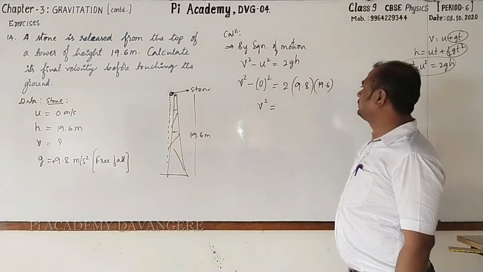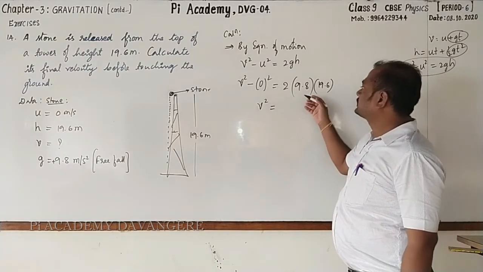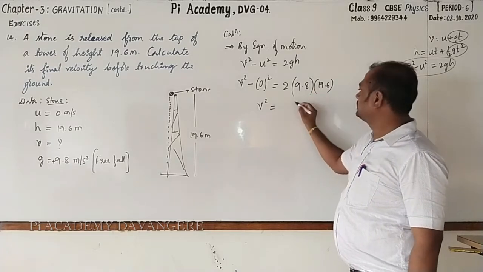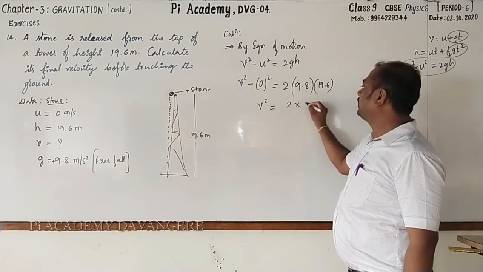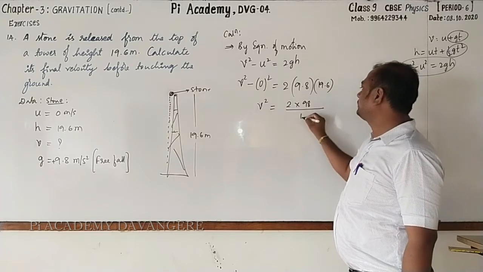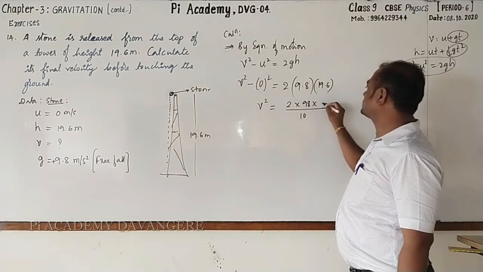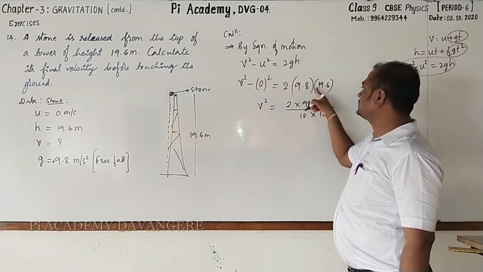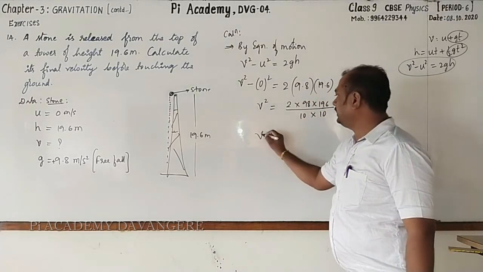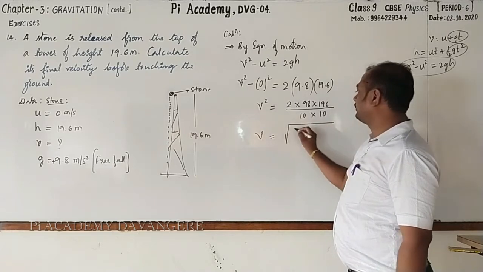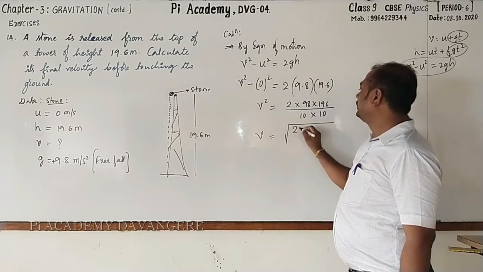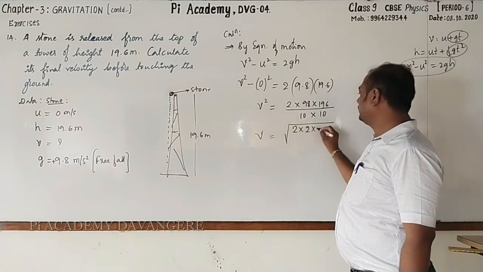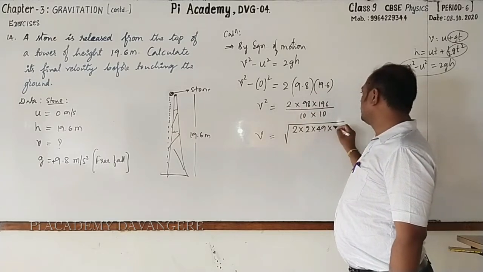You may go for multiplying this, or first convert this into fractions. So 2 into 9.8 can be written as 98 by 10 into 19.6 can be written as 196 by 10, because after decimal one digit. Then v is equal to square root of 2 into 98 can be written as 49 twos or 2 into 49 and 196.